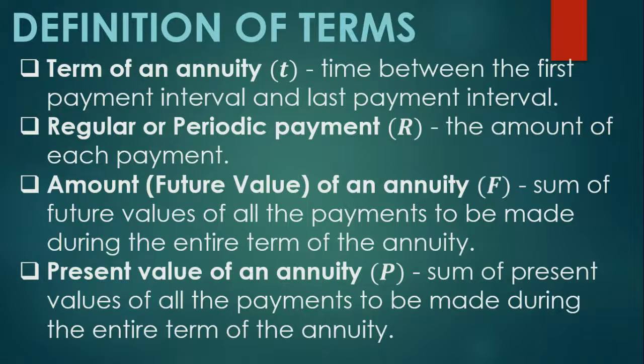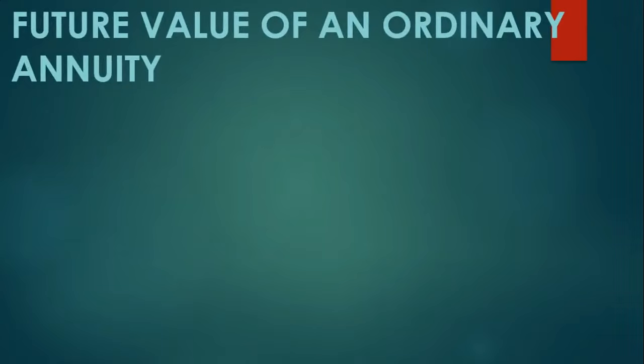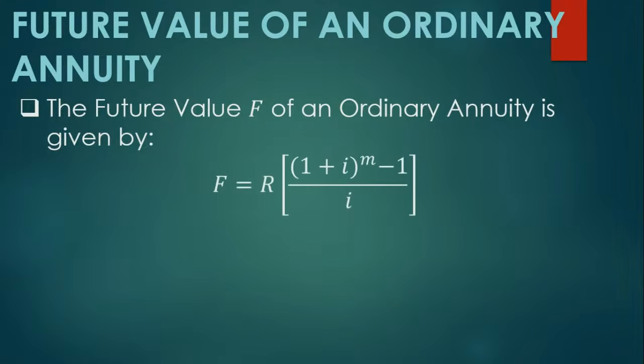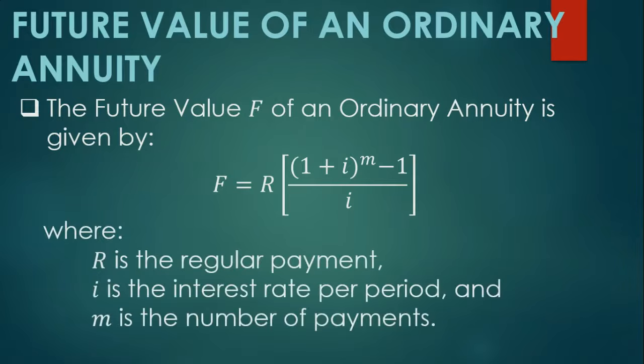So the focus of this lesson is on the ordinary annuity. How do we compute the future value of an ordinary annuity? The future value F of an ordinary annuity is given by F = R × [(1 + i)^m − 1] / i, where R is the regular payment, i is the interest rate per period, and m is the number of payments.